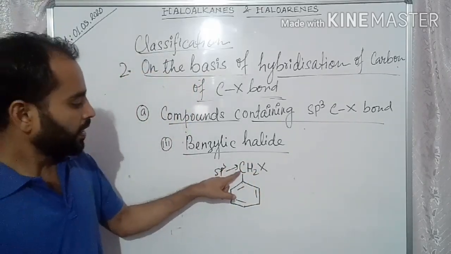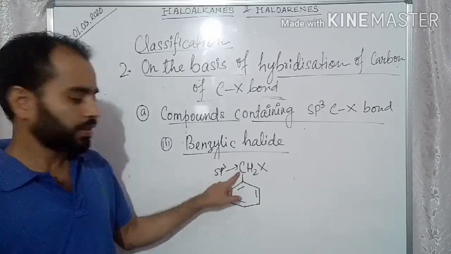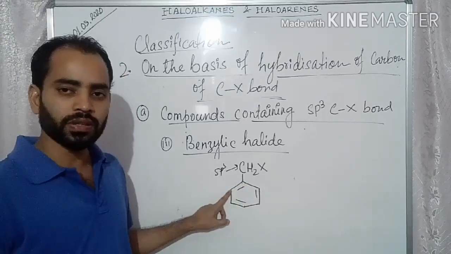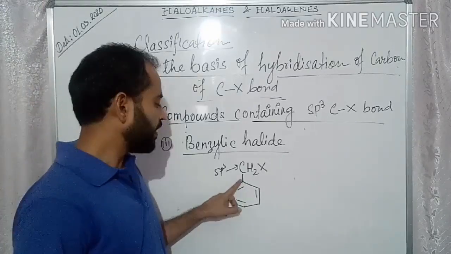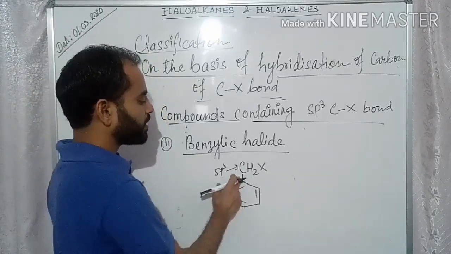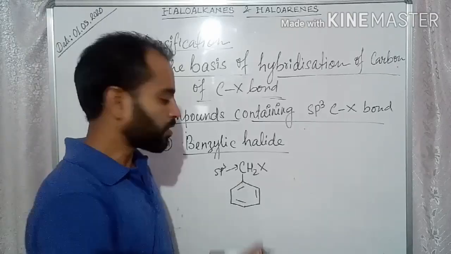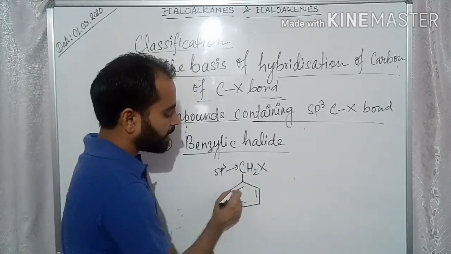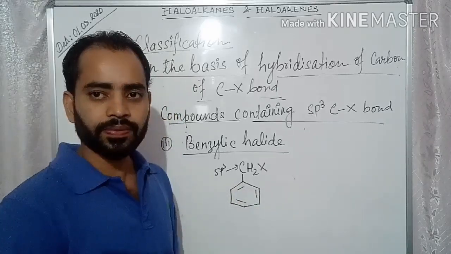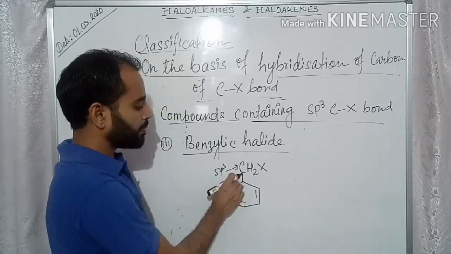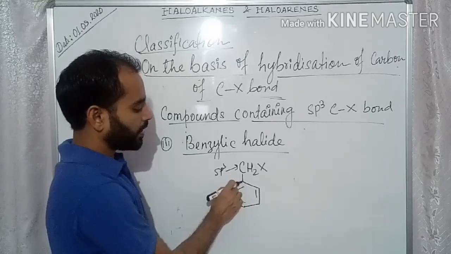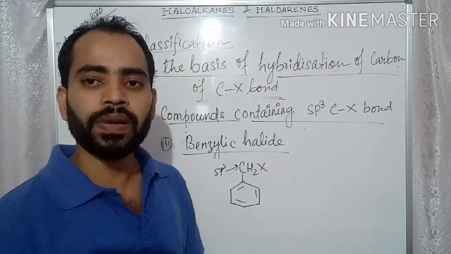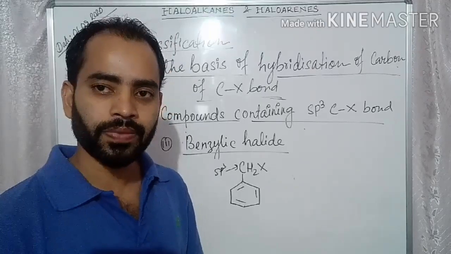Now the carbon next to this one is directly bonded by a double bond to another carbon. This type of compound is called benzylic because the carbon next to this carbon has a benzene ring. If there is a benzene ring on the carbon next to this sp3 carbon, then it is called benzylic halide.